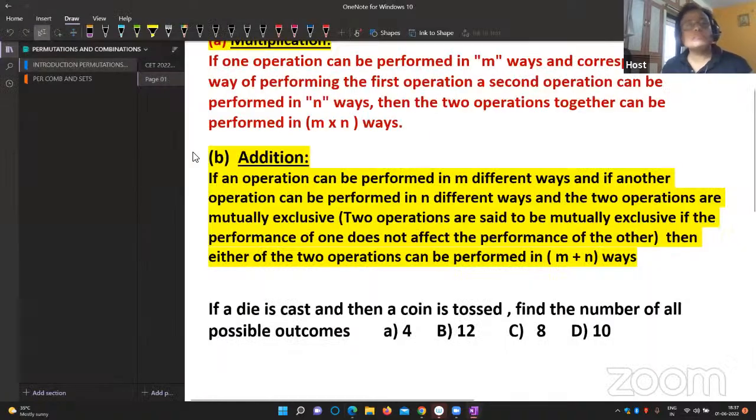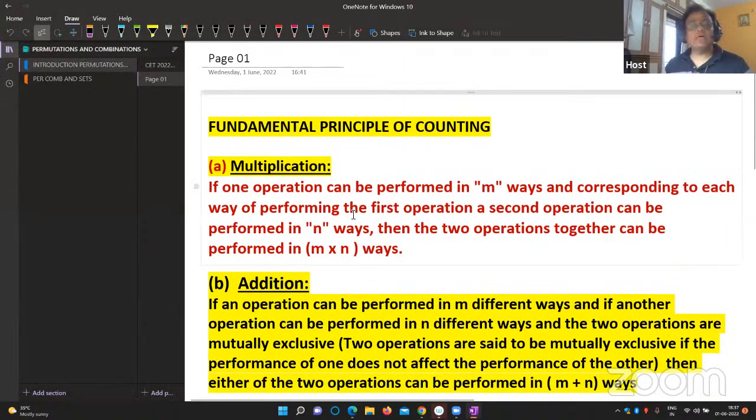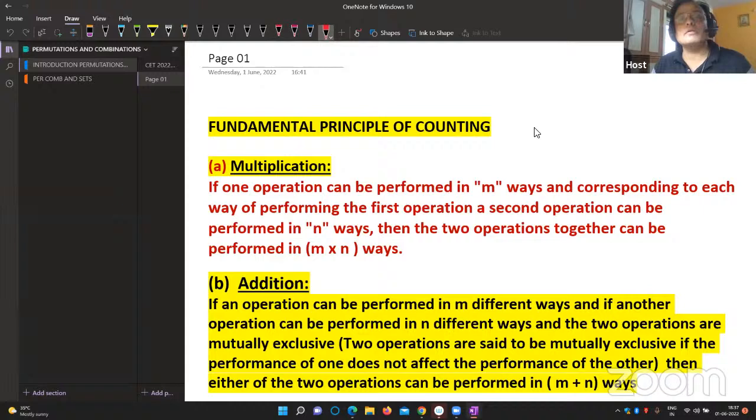So today, please confirm which number I have written. First, let me confirm which number I have written here. In the chat box, you confirm. I want to confirm whether the screen is visible to you or not. Can anyone tell me which number I have written? 23. Yes, very good.